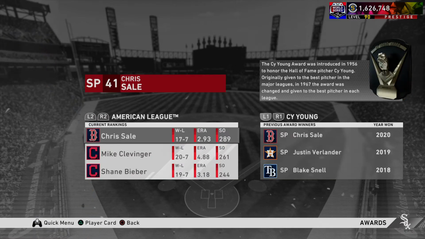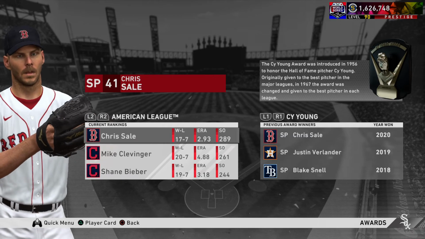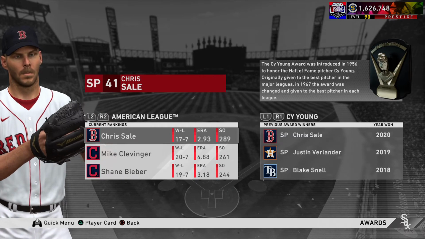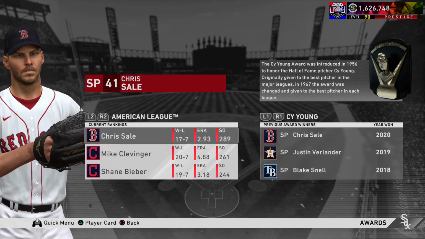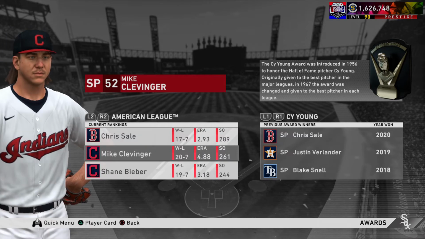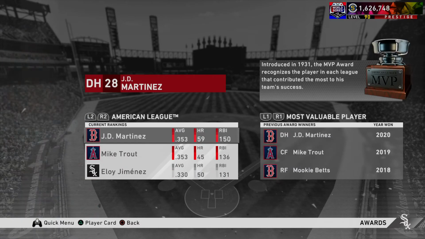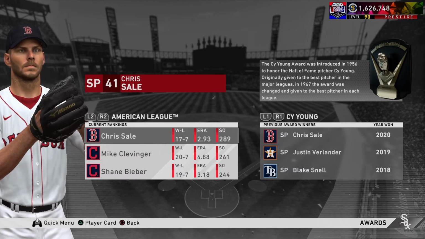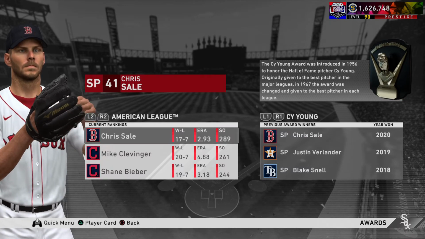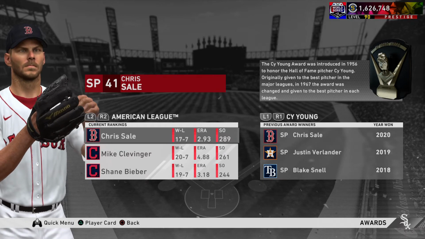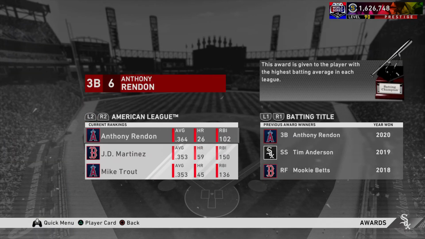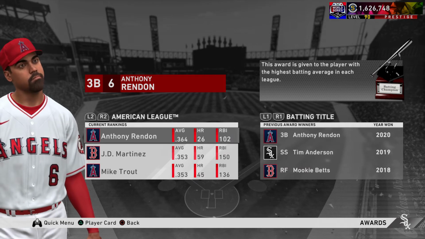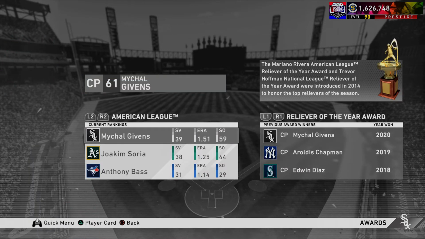All right, now let's go to Cy Young, and it's going to be Chris Sale taking home the Cy Young with a 2.93 ERA. Second place was a guy who had an almost 5 ERA. What is going on there? All right, well, the Red Sox take home MVP and Cy Young. And if I remember right, they didn't even make the playoffs. Maybe they made the wild card game. I don't remember. Batting title goes to Rendon, .364 average.